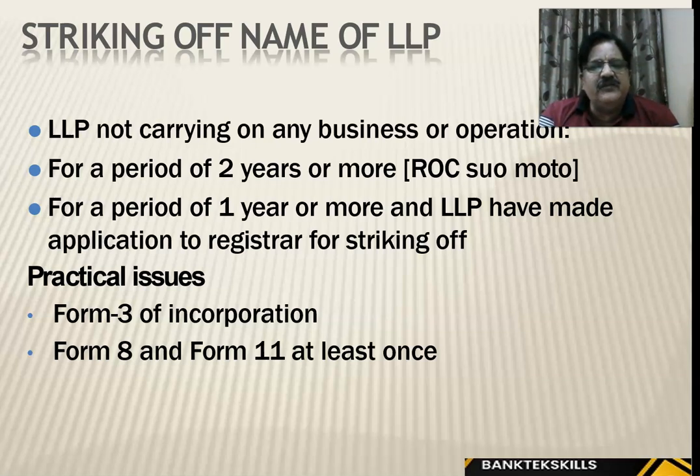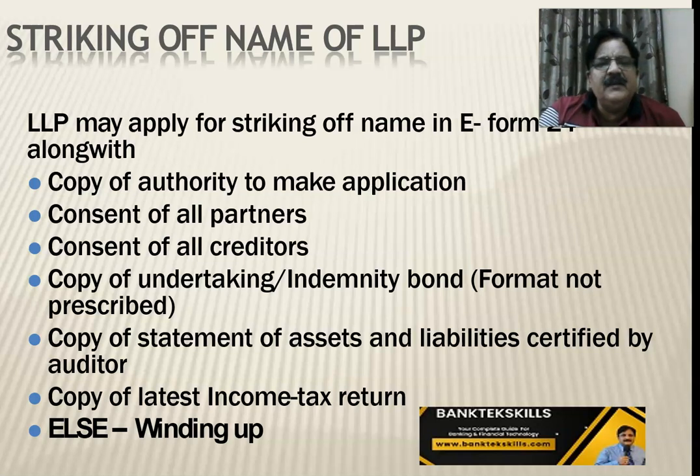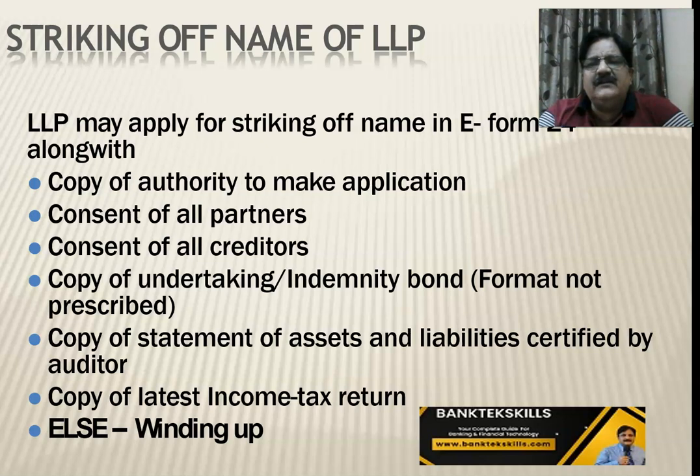Practical issues: Form 3 of incorporation, Form 8 and 11 at least once. I think this we have covered. Mostly LLPs may apply for striking off of their own accord if they want to close down, Form 24 along with authority of partners, consent. We need consent and copy of latest income tax return, a statement of assets and liabilities, undertaking, indemnity bond, form should not be prescribed. So this we have done, right? So this all we covered, limited liability partnership.